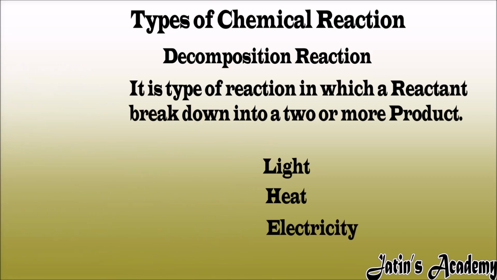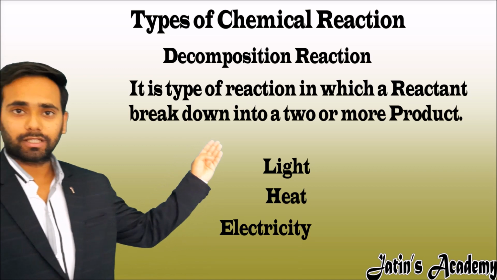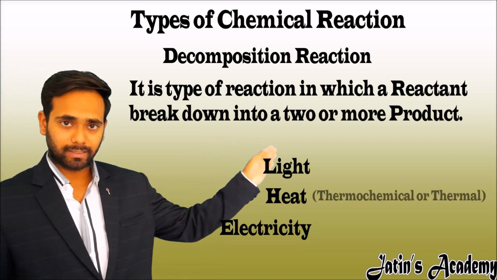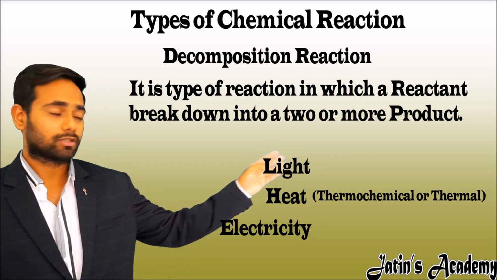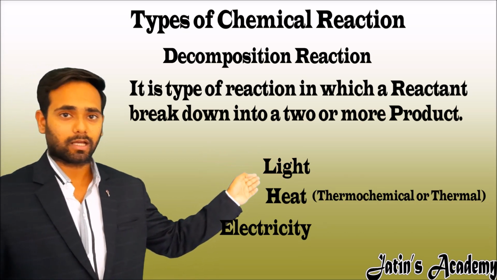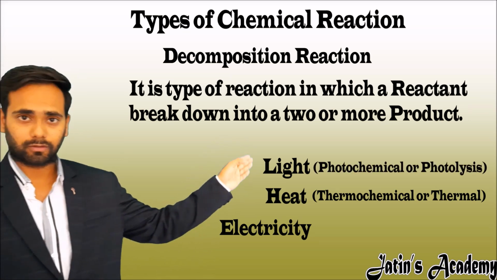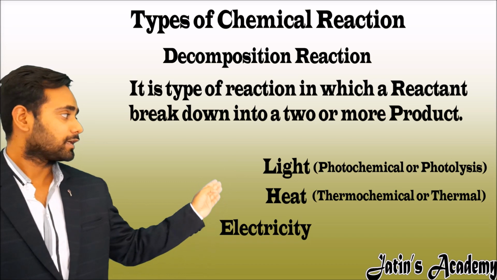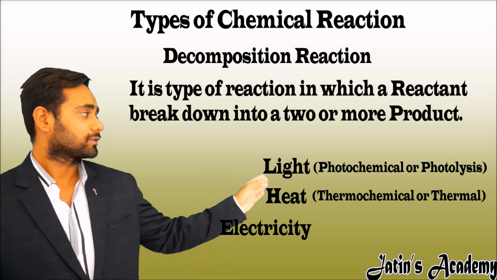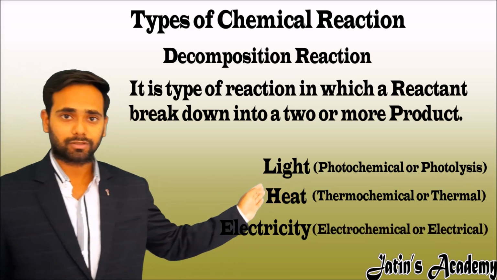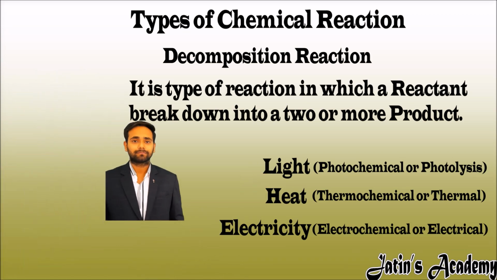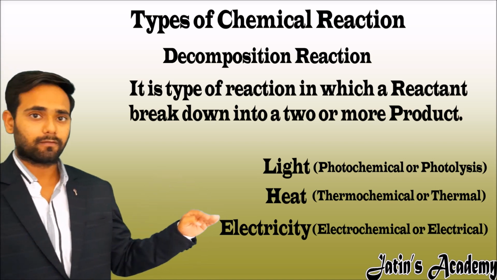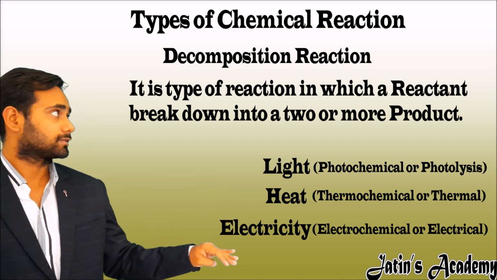If we give energy in the form of heat, then the type is called thermochemical decomposition or thermal decomposition. If we give energy in the light form, then the reaction is called photochemical decomposition or photolysis. If we give energy in the electricity form, then the reaction is called electrochemical decomposition or electrical decomposition. Now I am going to explain these types of reaction one by one by giving a suitable example.